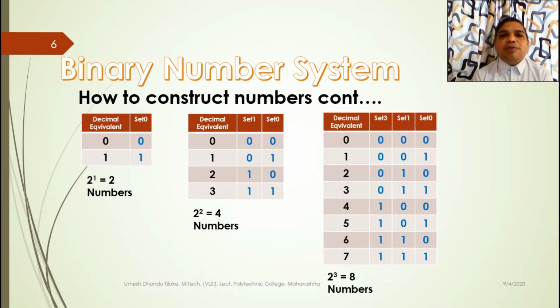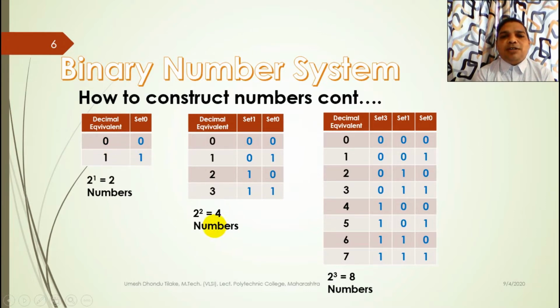Now let us see how to write the numbers. See here, the first table shows you the number of sets used. Here I have used only one set, that is why I can write only 2 numbers. 2 power n is equal to 2, which are the numbers 0 and 1. See here, one set is used, indicated by set 0. Numbers I can write are 2, and they are 0 and 1. Its decimal equivalent is also shown in the first column. 0 in binary is equal to 0 in decimal, 1 in binary is equal to 1 in decimal.